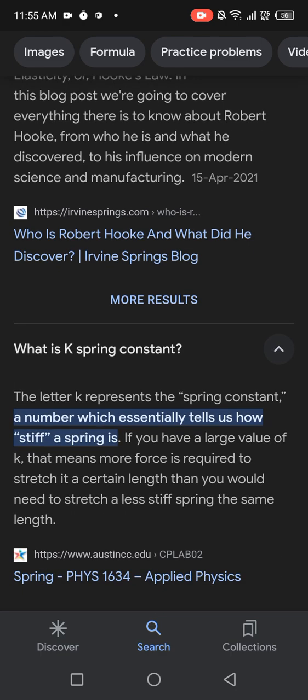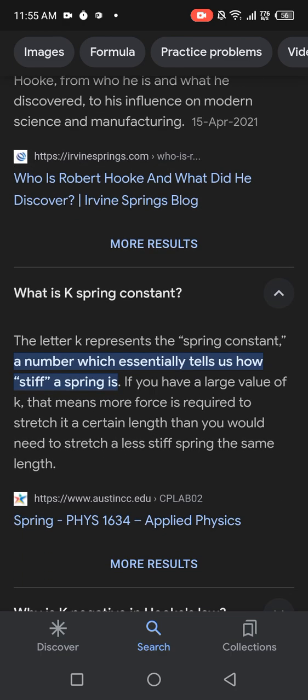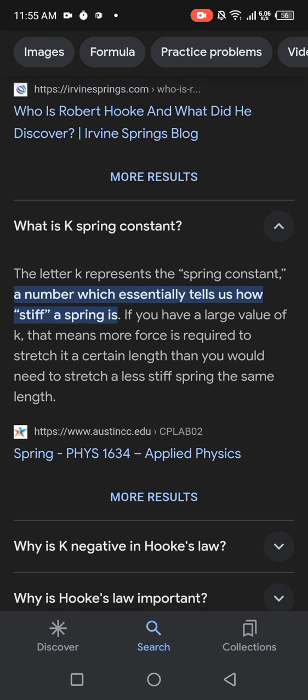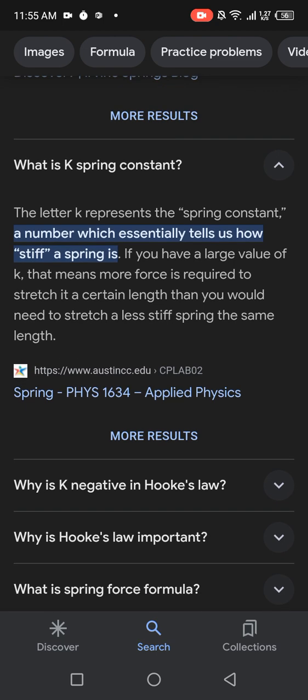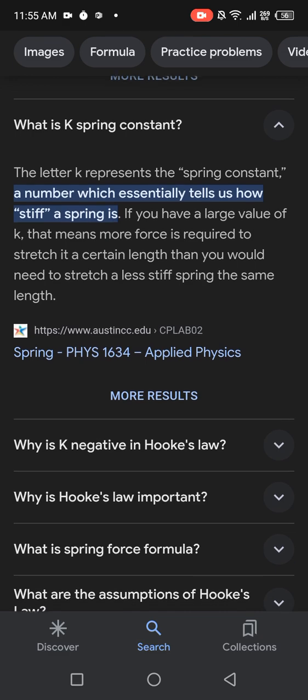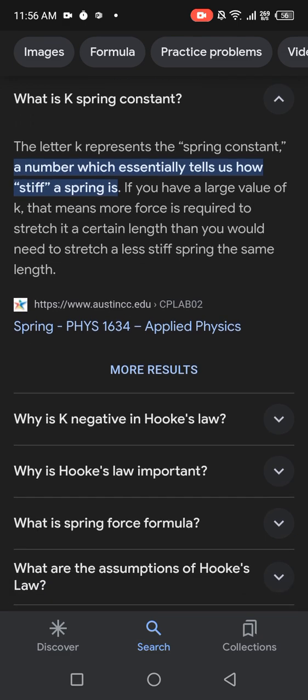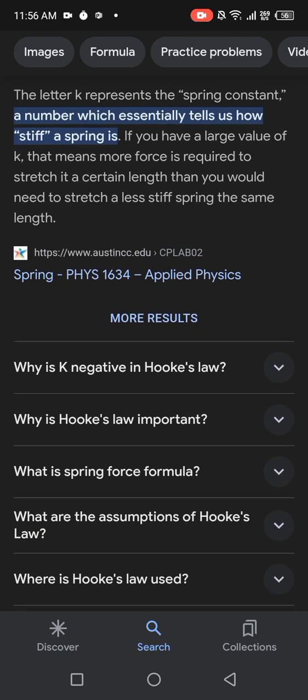What is k? The spring constant. The letter k represents the spring constant, a number which essentially tells us how stiff a spring is. If you have a large value of k, that means more force is required to stretch it a certain length than you would need to stretch a less stiff spring the same length.